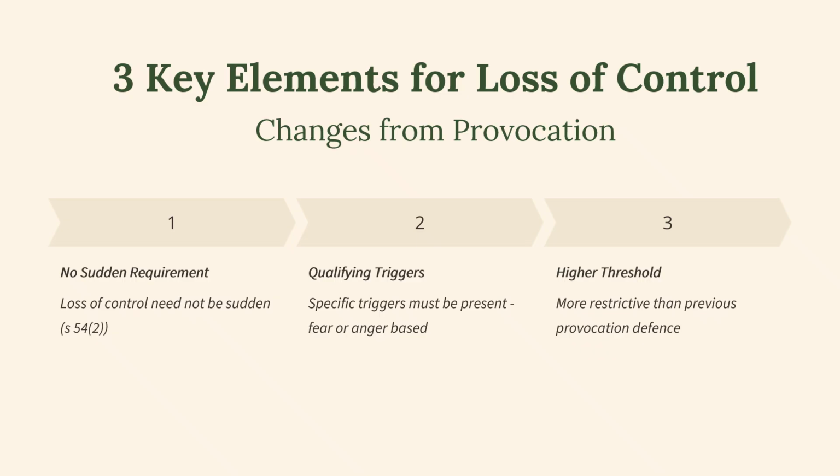So one is there's no sudden requirement. Loss of control need not be sudden. It introduces this issue of qualifying triggers that must be present, and they're commonly referred to as fear or anger based. And it creates a higher threshold, more restrictive than the previous provocation defence, bringing in this idea of age and sex.